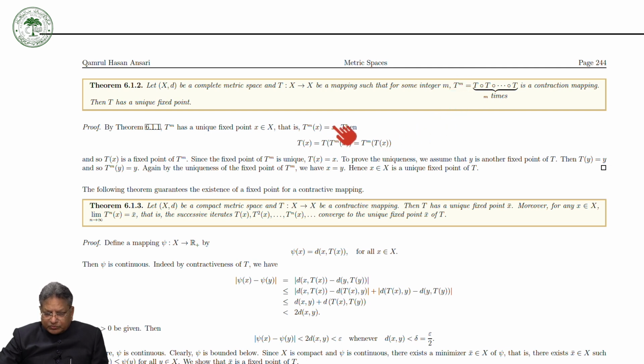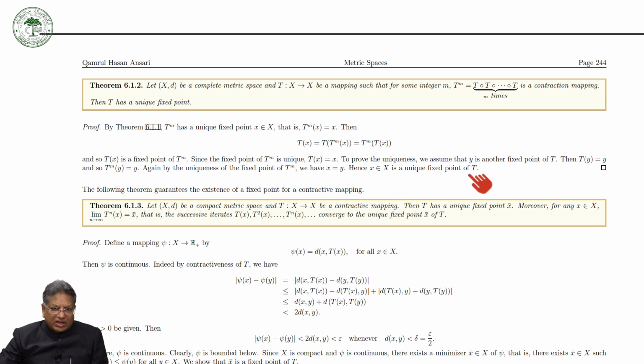So x is a fixed point and Tx is a fixed point, so the fixed point is unique. So Tx is equal to x. It means that x is a fixed point of T. To prove the uniqueness, we assume that y is another fixed point of T. Then Ty is equal to y, and so T^m y is equal to y. Again, by the uniqueness of the fixed point of T^m, we have x equal to y. Hence, x is a unique fixed point of T.